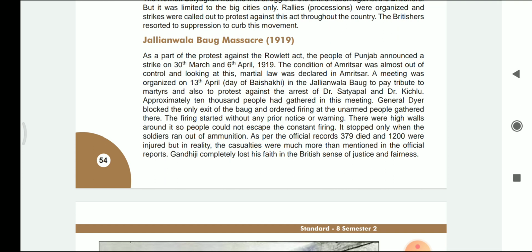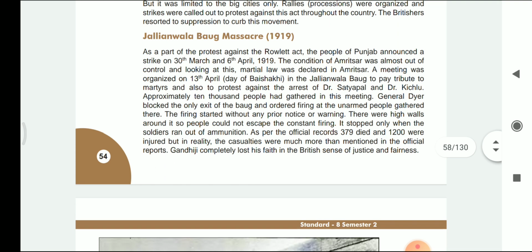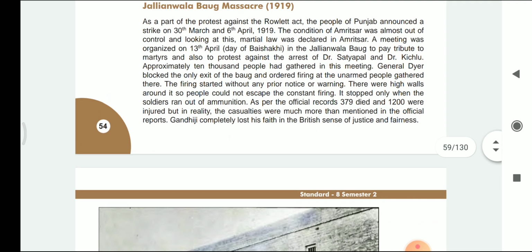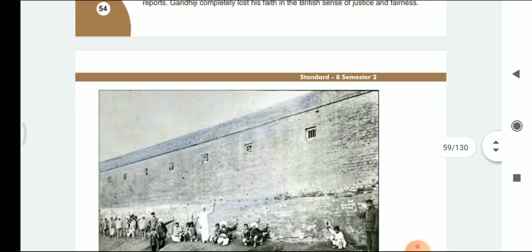General Dyer blocked the only exit of the Bagh and ordered firing at the unarmed people gathered there. The firing started without any prior notice or warning. There were high walls around it, so people could not escape the constant firing. It stopped only when the soldiers ran out of ammunition. As per the official records, 379 died and 1200 were injured, but in reality, the casualties were much more than that mentioned in the official reports. Gandhiji completely lost his faith in the British sense of justice and fairness.